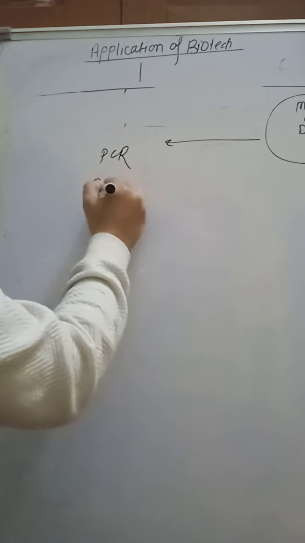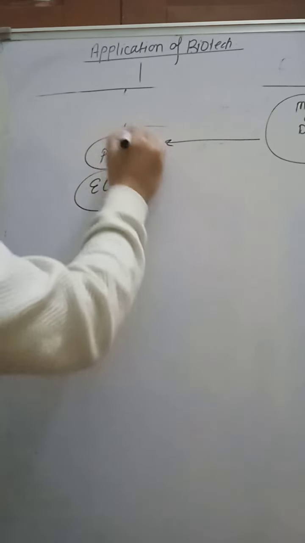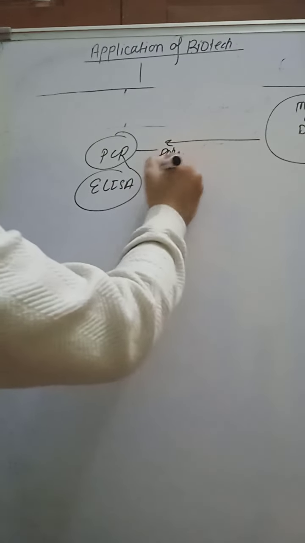Next one, molecular diagnosis. In molecular diagnosis we generally use PCR and ELISA. PCR, you know, is the polymerase chain reaction. If you want to detect early infection and antigen, you can do the PCR, polymerase chain reaction. For early detection of any antigen or pathogen, you can detect earlier. By PCR, if the antigen's gene is there, they amplify the gene and you can easily identify the presence of the particular antigen. By using PCR you can also detect mutations.